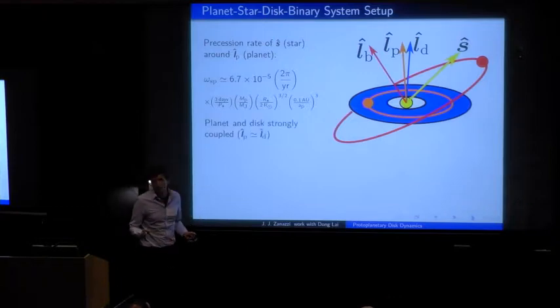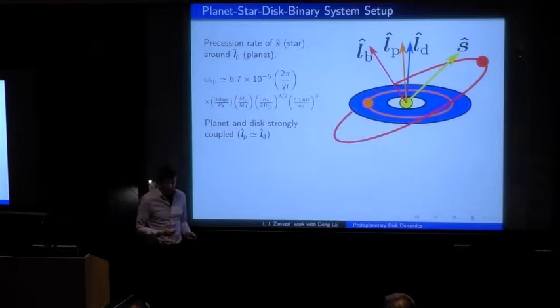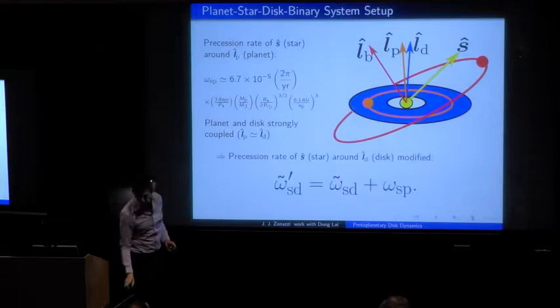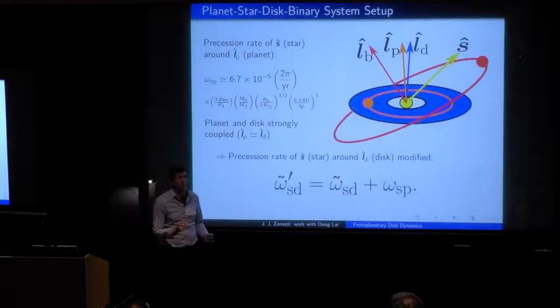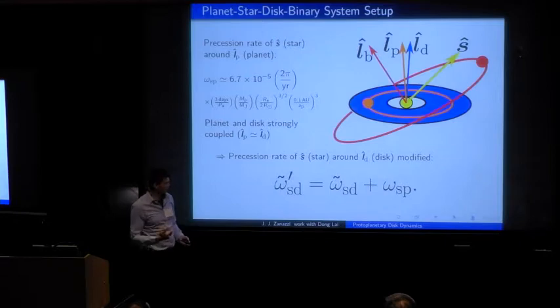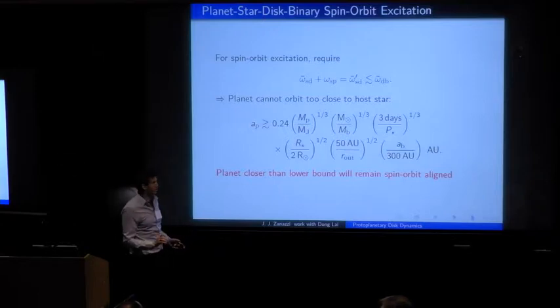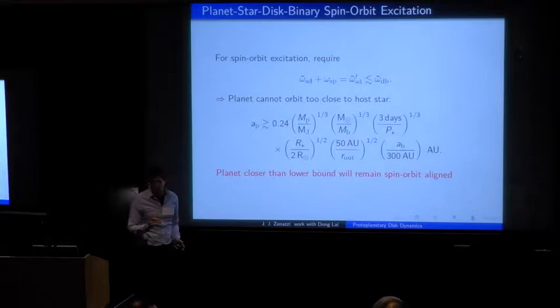Because of a mess of planet-disk interactions, which were discussed previously in this conference, and in addition in my paper, we can very safely assume that the planet is tightly coupled to the disk, which means the main effect of this forming planet is to modify the precession frequency of the host star around the disk's orbital angular momentum axis, with a precession frequency which we're going to call from now on omega_SD prime. So in order for the system at some point in its evolution to undergo secular resonance, this new modified precession frequency must at some point in evolution be less than the disk-binary precession frequency.